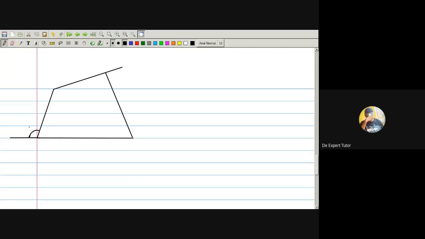So the angle here is x degrees. The angle you see here is 148 degrees. The angle you see here is 95 degrees. While the angle you see here is 309 degrees. All right. So how do we get this? And the second question is this. If you are able to do this, then you are able to do other ones of this type. So let me give you another style.